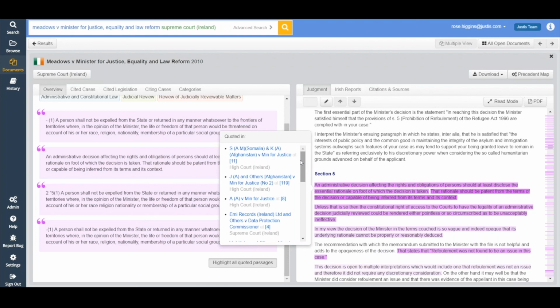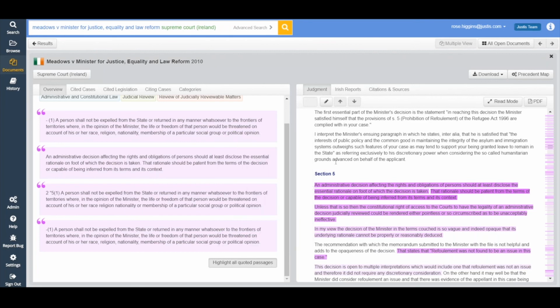It just makes research so much easier knowing why these cases are used and what the important parts of the text are. So that is actually my favourite feature of JustisOne, so it's a great one to end on.